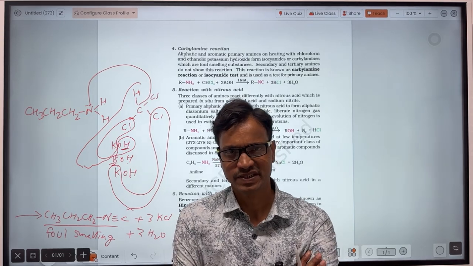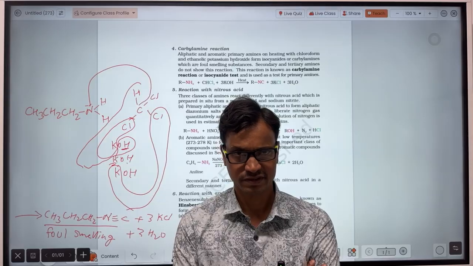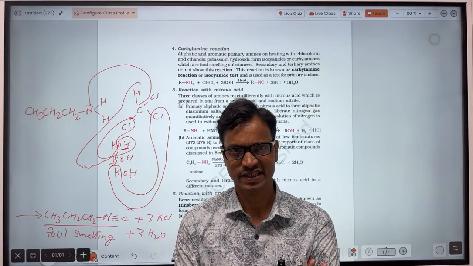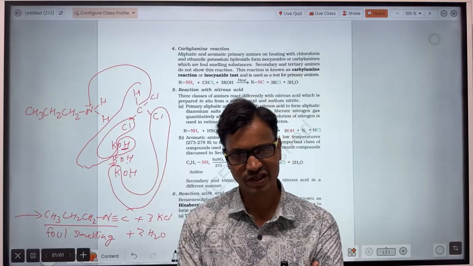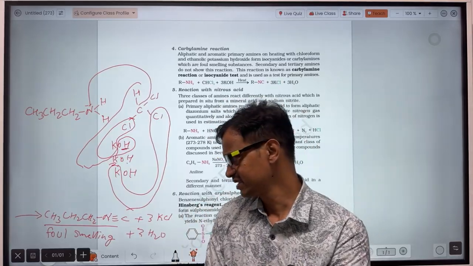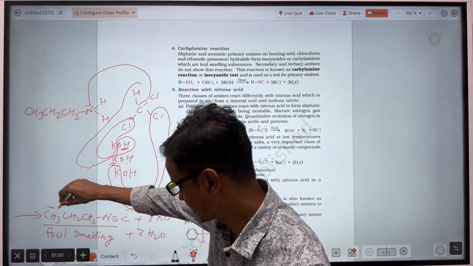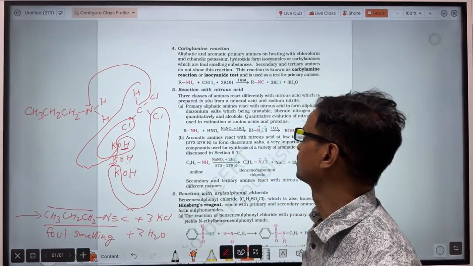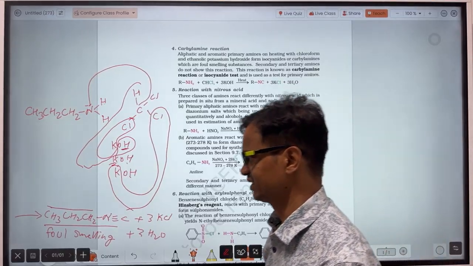So when a primary amine reacts with KOH and chloroform, then a foul smelling substance, that is isocyanide, will form. So the IUPAC name will be here propyl, 3 carbon, so propyl isocyanide. So this foul smelling substance will form. So that is used.